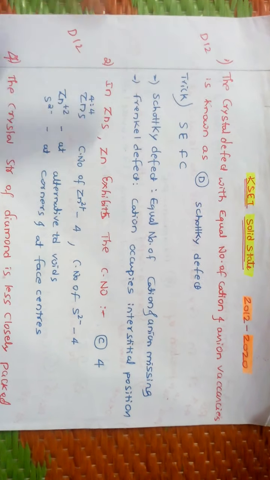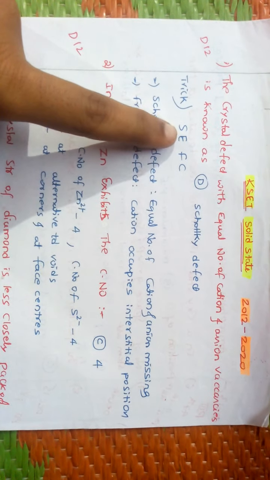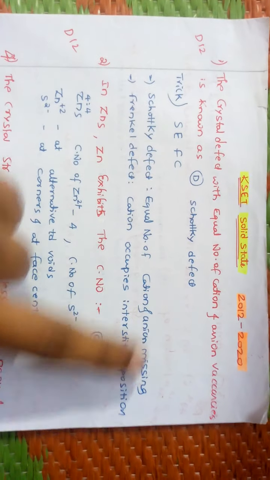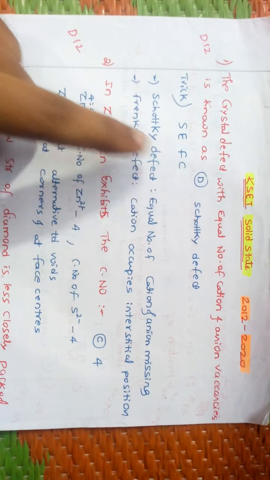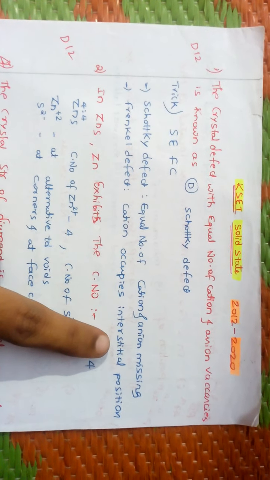Here, the trick is SEFC, you have to remember. Schottky means, SE means in Schottky equal number of cations and anions are missing. FC means in Frenkel defect cations occupy interstitial positions. This one you have to remember.